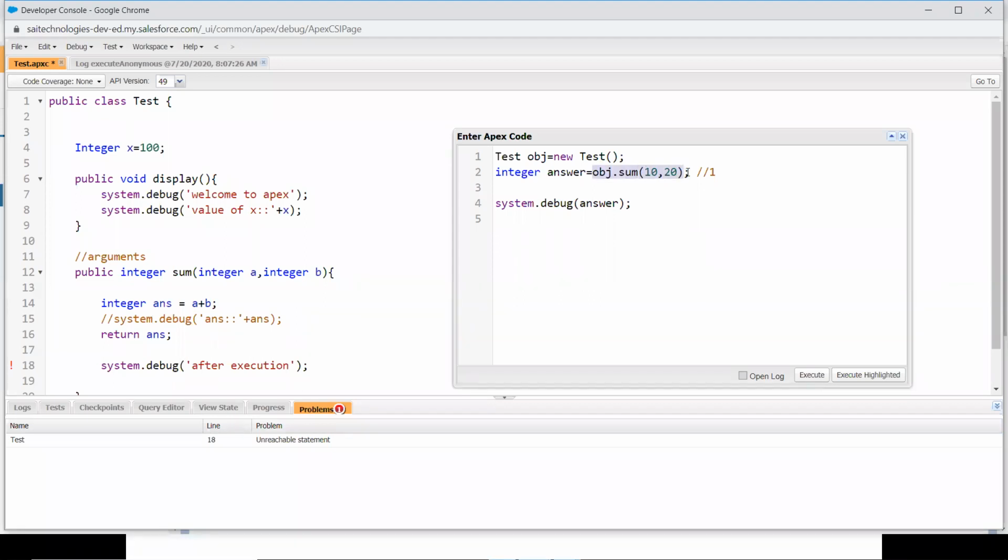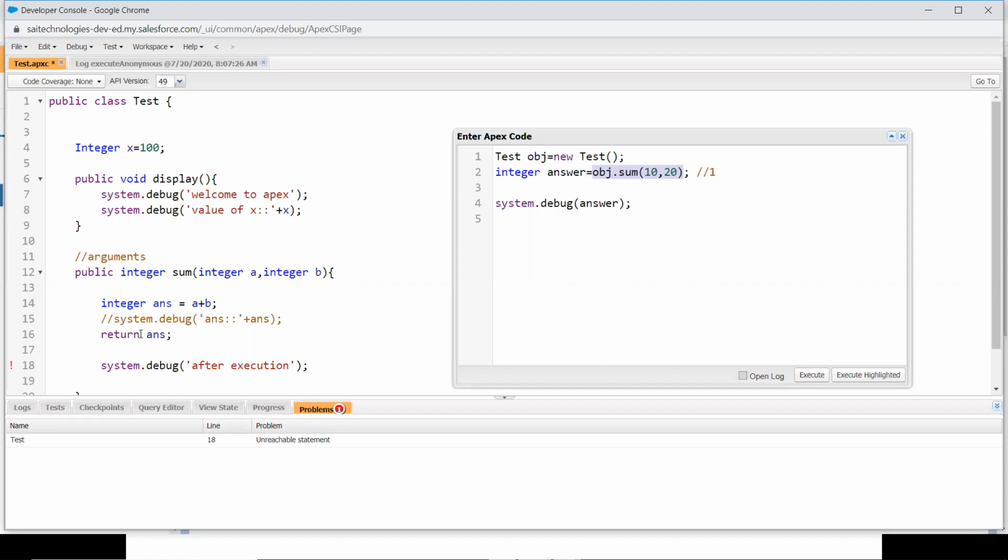Now the execution control will be transferred from the anonymous window to this function. It will execute these lines and the next line and the next line. Here the control sees the statement return. Immediately after seeing the return, the instruction is you have to go out of this function. That's what the compiler tells the control.